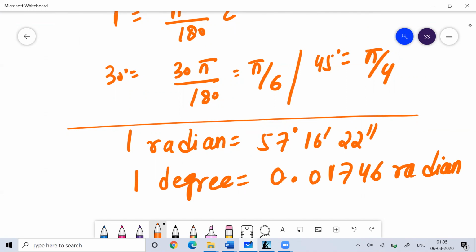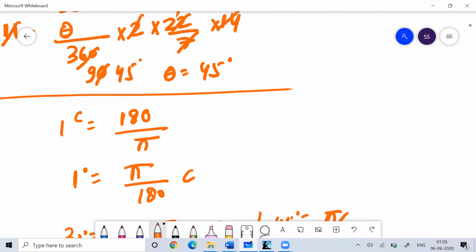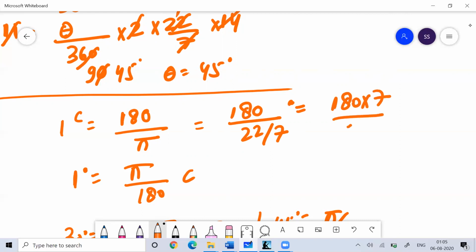So this is how you get this value. If you put 180 divided by 22 by 7, since pi is 22 by 7, then 1 radian is how many degrees? You get 180 into 7 divided by 22.